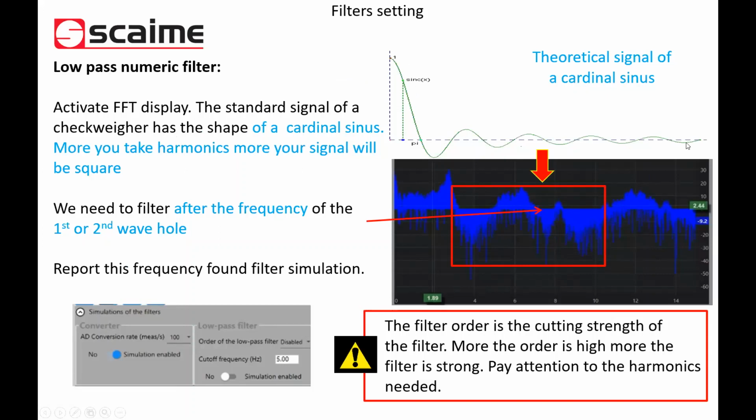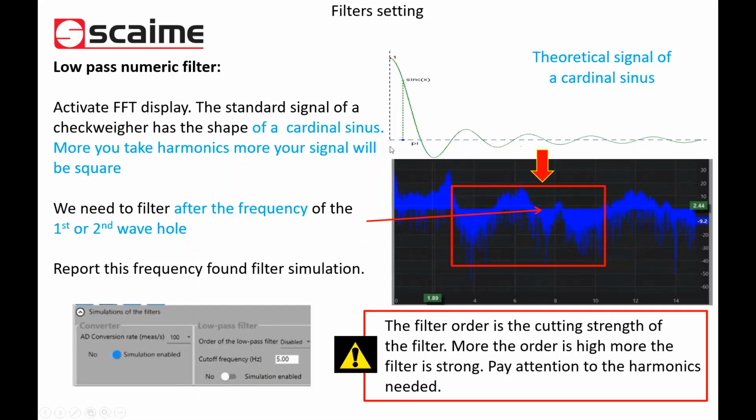So we will have to find this cardinal sine, and it's not always easy in the frequency analysis. The more harmonics of your cardinal sine you have, the more the shape of your signal will be squared. So basically, here for Inot4C, we know that if you manage to take the first and, if you can, the second wave hole of your cardinal sine, you will have a good signal to make your checkwire.